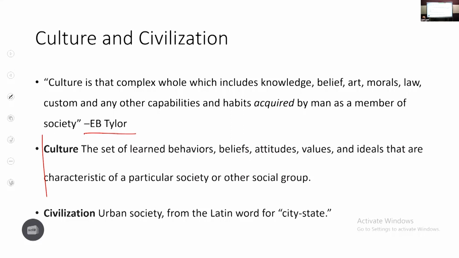The stage in culture where you have development of script, writing, and where there is urban society, there is emergence of towns and cities, that kind of culture is called civilization. For example, we don't call IVC Indus Valley culture, we call it Indus Valley civilization. And then draw a table giving features of culture and civilization that most of you wrote, what civilization is, what culture is, and so on.